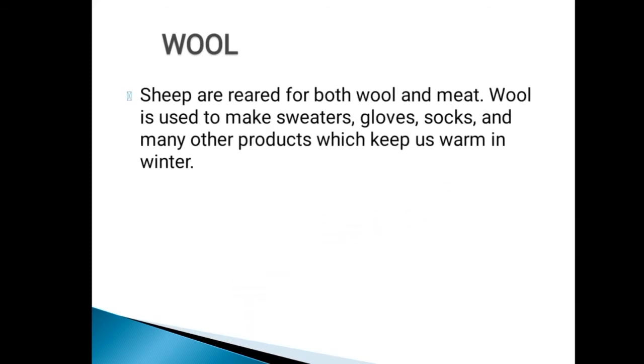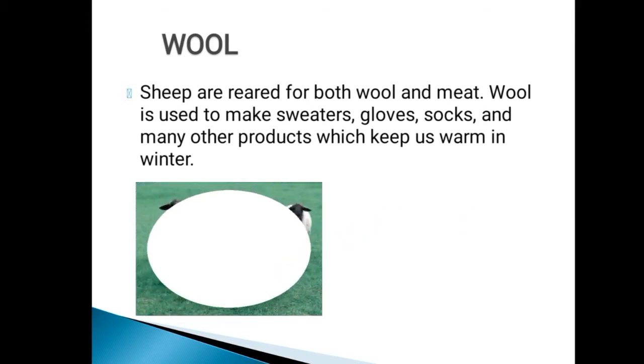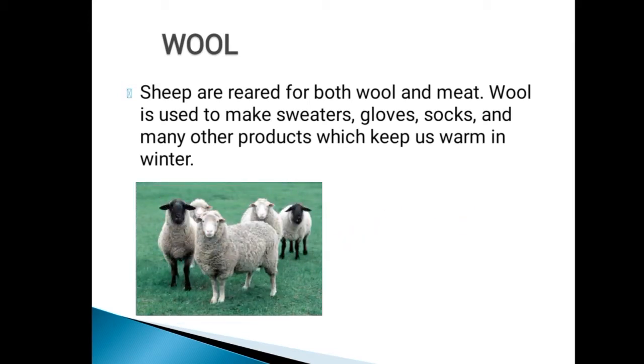Our next topic, wool. Sheep are reared for both wool and meat. In this picture you can see there are some sheep. So sheep are reared for both wool and meat, for getting wool from their body and for getting the meat.